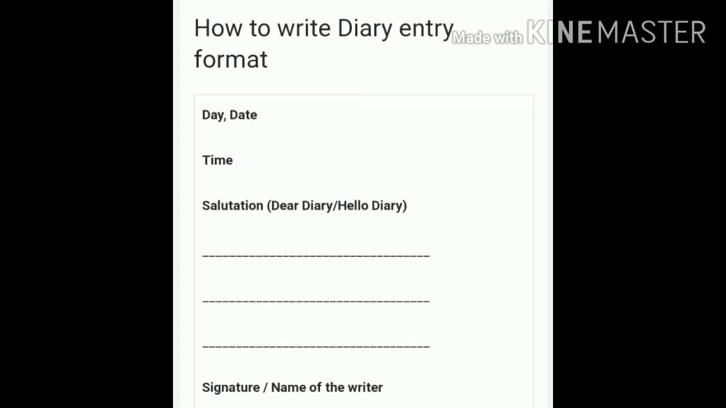For salutation, you can write down dear diary, hello diary, or you can give any name to your diary. Then write down the body of the diary entry, where you write down different paragraphs: opening paragraph, body, then closing paragraph. After that, drop one line and write down your name.